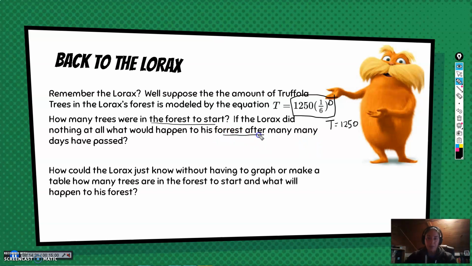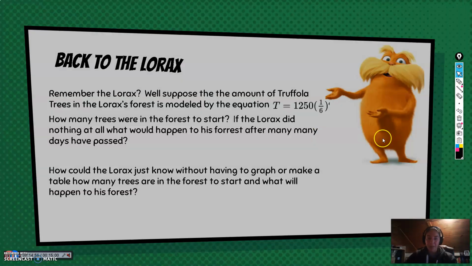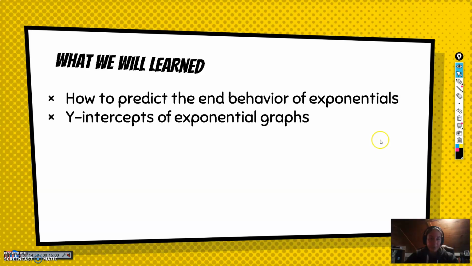Okay, and the next question was, after many, many days had passed, so as x goes to infinity, where is t going? Well, this is a small number, so small numbers raised to infinity go to 0. 0 times that, ooh, that's not good. t would go to 0. So if the Lorax does absolutely nothing and says, screw this, I'm done with these Truffula trees, his forest would get decimated. So luckily, as you know from the story, he does not do nothing and comes in. Perfect. So here's the graph.